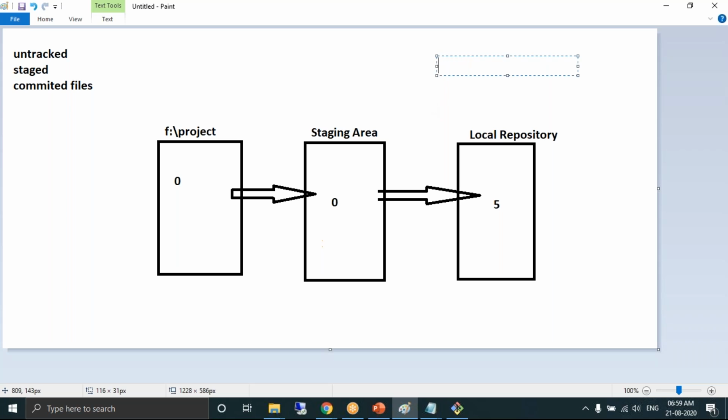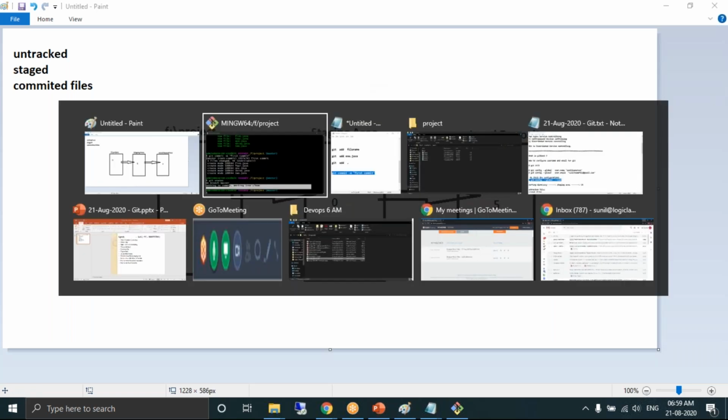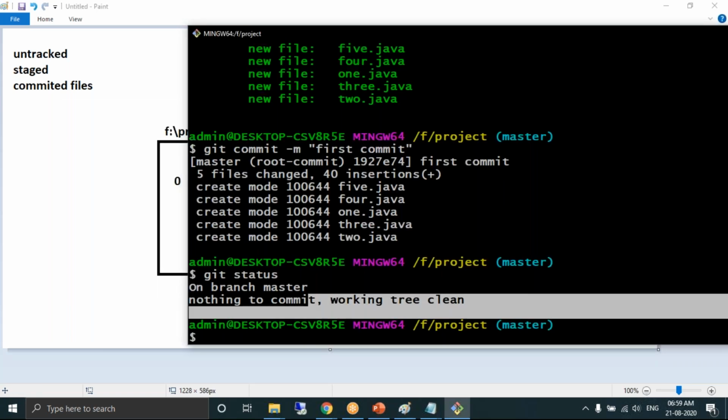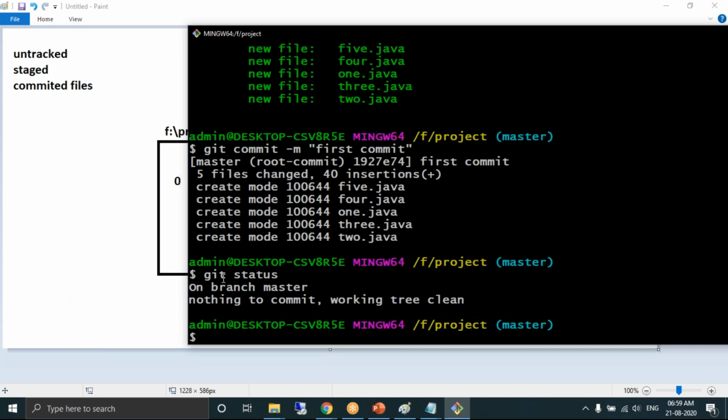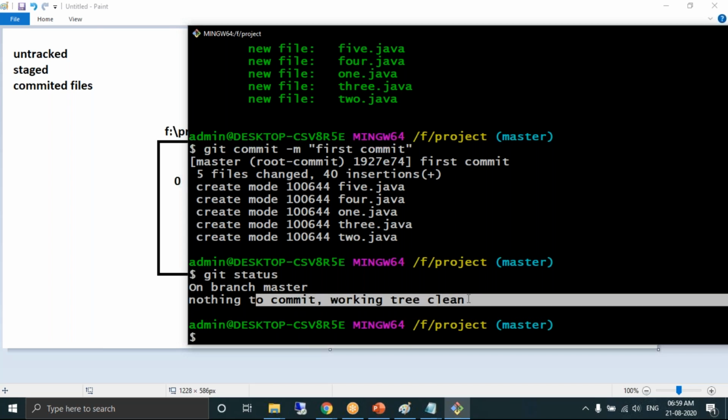Sunil, without entering this command, it showed in the one folder, no Git Bash and all. We can see that all the files are moved to the local repository. The git status command is a command to know that everything is moved into the local repository.